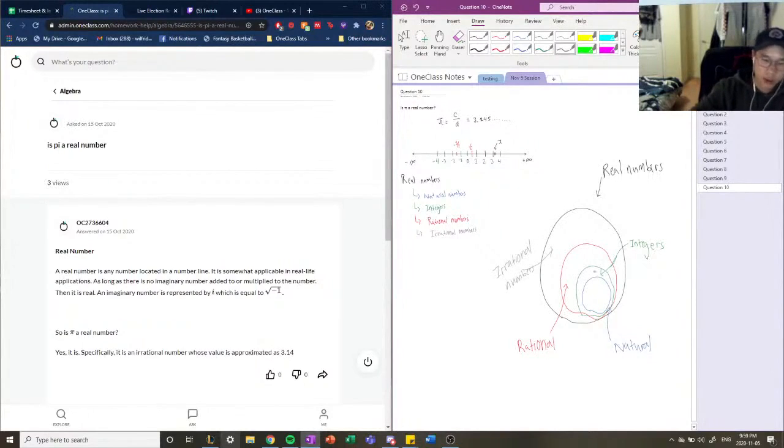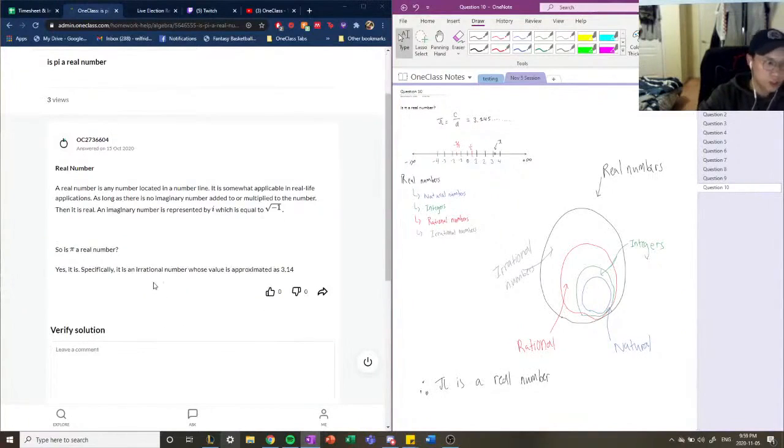So going back to the question, pi is a real number, and I'll just write that down here so we don't forget why we even talked about this question. Pi is a real number. Cool. So going back to the solution here,